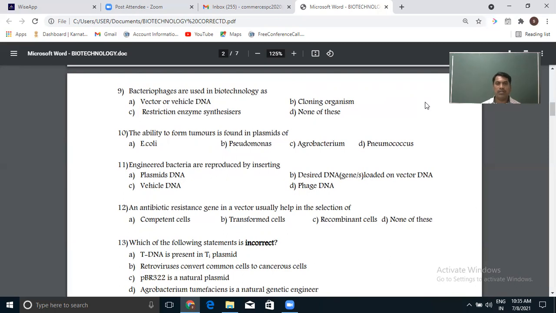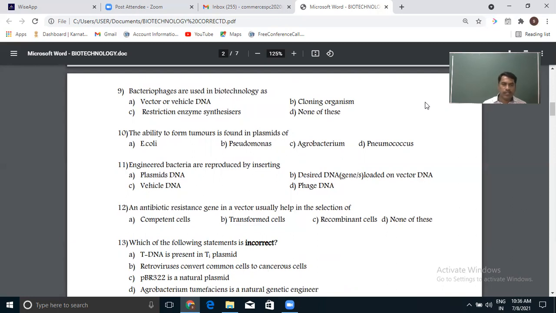But what we usually do is remove that Ti gene before infecting the plant cell with Agrobacterium. As we remove the tumor-inducing gene, it is unable to cause tumor. Before allowing the Agrobacterium to infect our plant of interest, we remove the gene from its plasmid so that it is unable to cause the tumor.